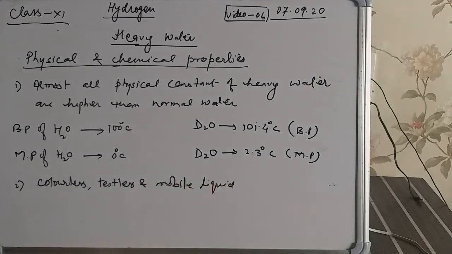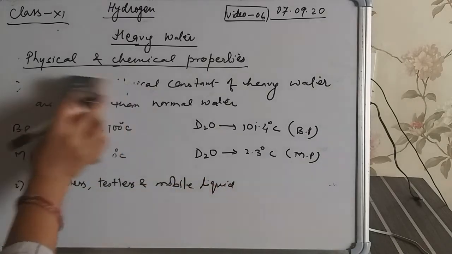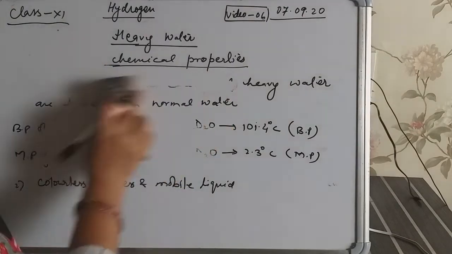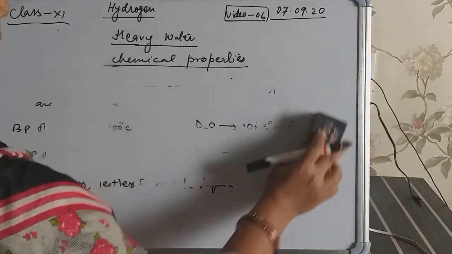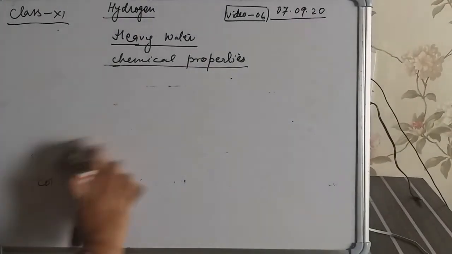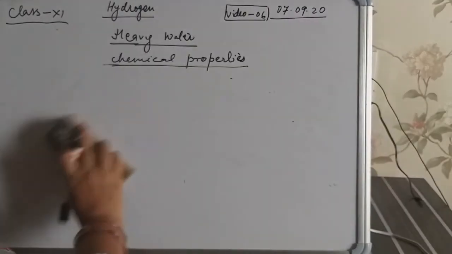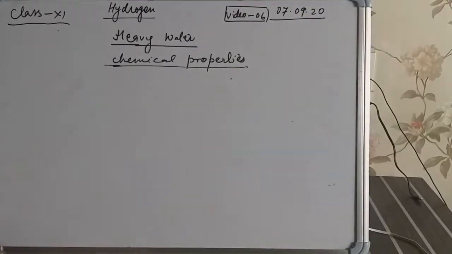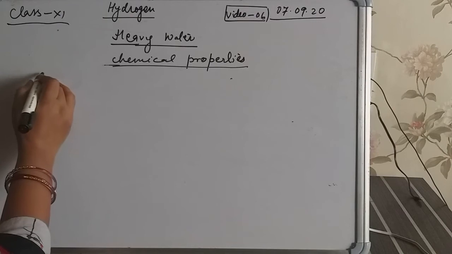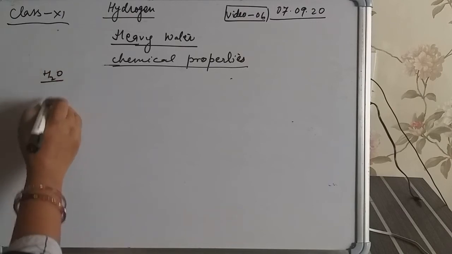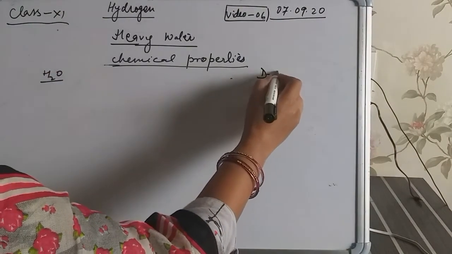Let's talk about the chemical properties of heavy water. In fact, we compare the chemical properties of heavy water with normal water. So on this side H2O and on this side D2O.